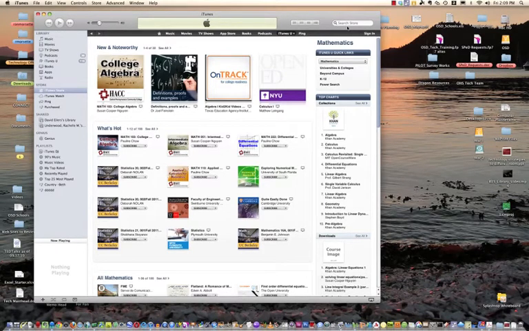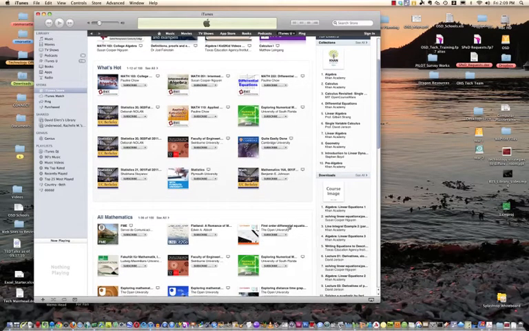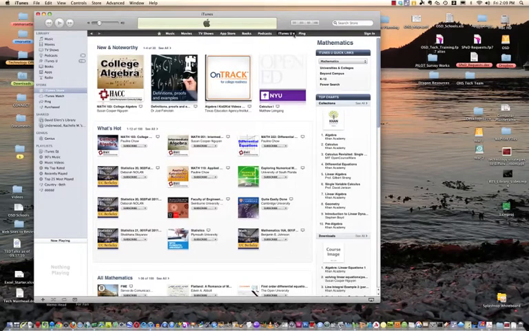I can also do a search within the store, specifically for algebra or geometry. If you notice down here on the right, we've promoted Khan Academy on several occasions. Here's a listing of Khan Academy podcasts directly from the iTunes U store. If I go back up here, go to the down arrow, you'll notice a link to K-12.